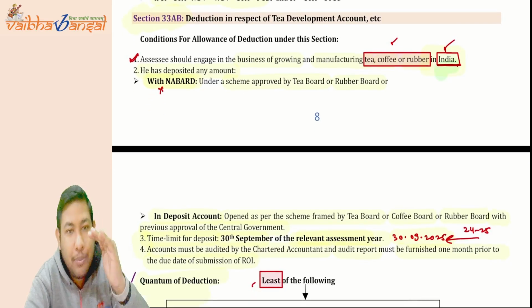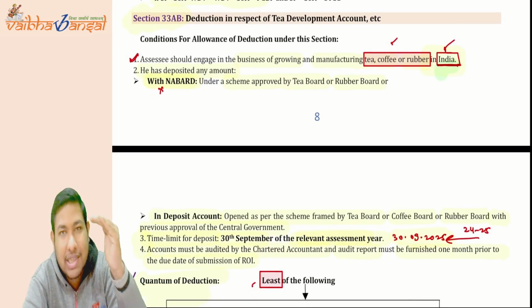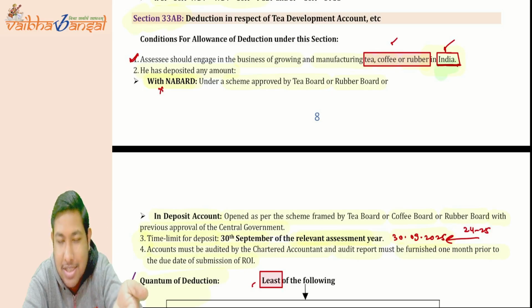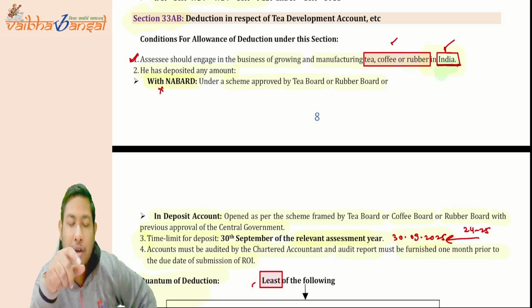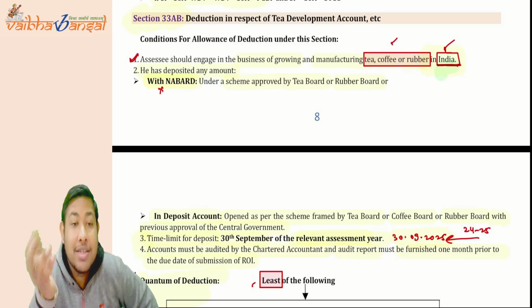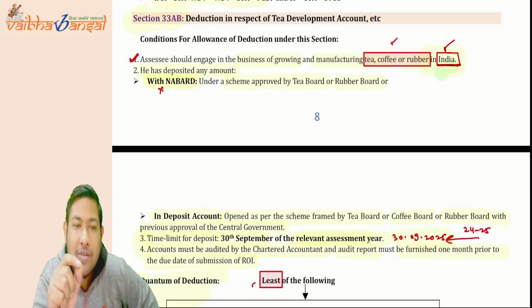Okay. And up to what date? Up to the 30th September of the relevant assessment year. And whether you have deposited or not, who will verify it? The CA will verify it, and it will write in what?